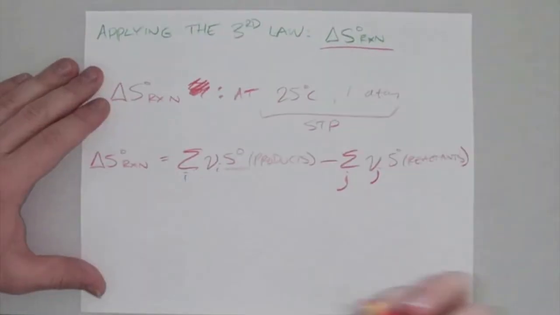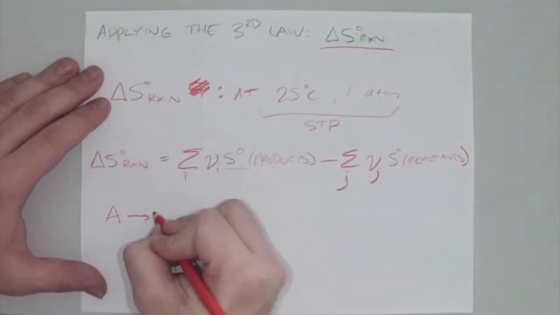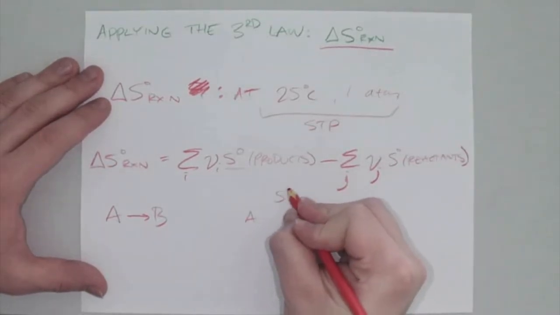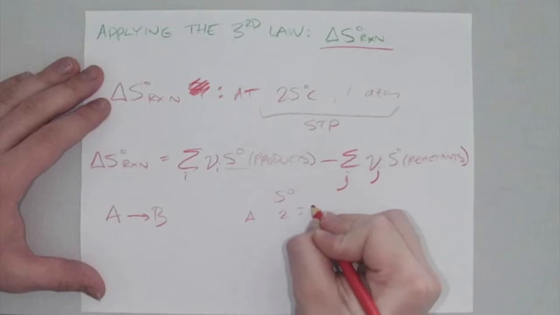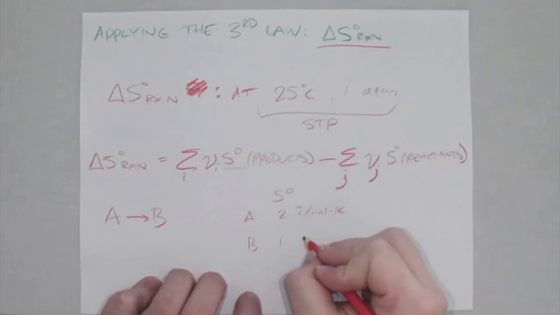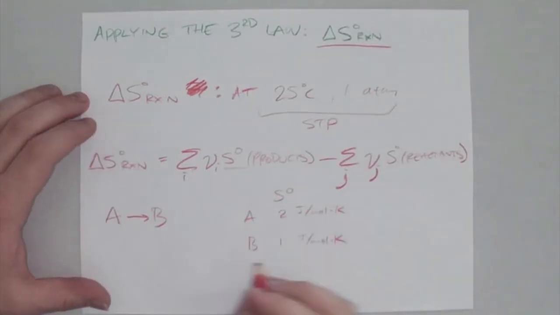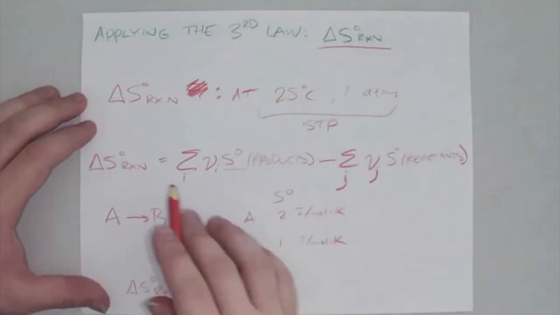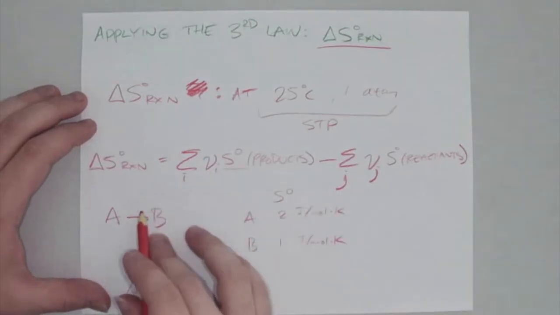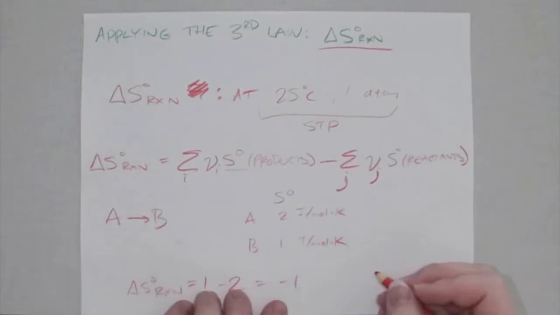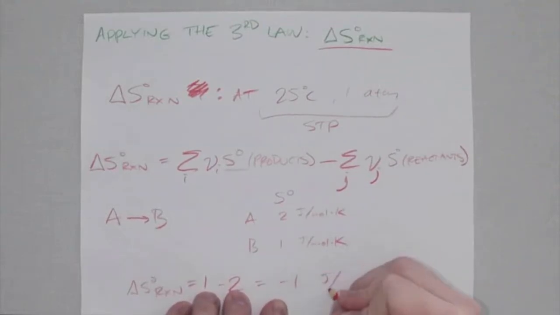So for instance, if we had a really simple example of just like A going to B, we could look up in a table and say, well, compound A has a standard molar enthalpy of 2 joules per mole Kelvin, while B has a standard molar enthalpy of 1 joule per mole Kelvin. And so if we wanted to actually find delta S naught of the reaction, these are just 1 mole going to 1 mole, so we can not worry about the rest of it and just say it's going to be the product minus the reactant standard molar enthalpy. So it'll be 1 minus 2. So this will be a negative, so this is a non-spontaneous process. It's minus 1 joule per mole Kelvin.